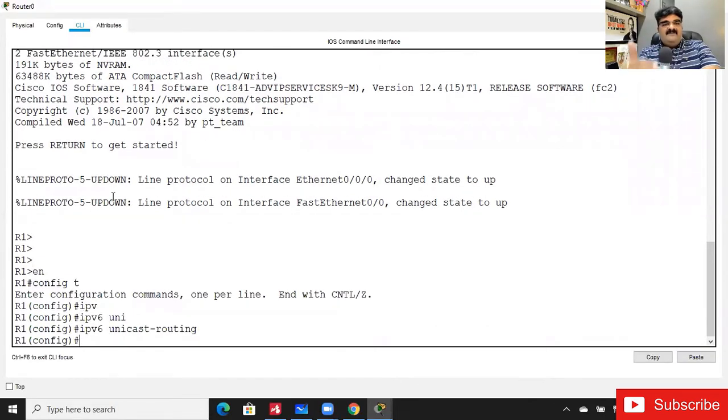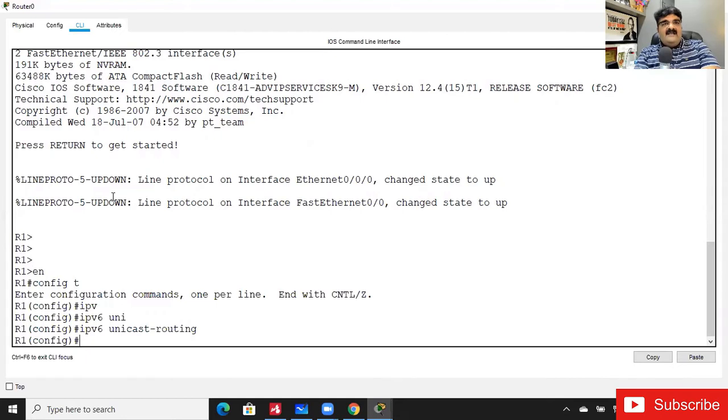If you want to enable IPv6 routing on your router, you have to give this command. If you forget it, IPv6 routing will not be enabled. So do not forget to give this command whenever you configure IP version 6.